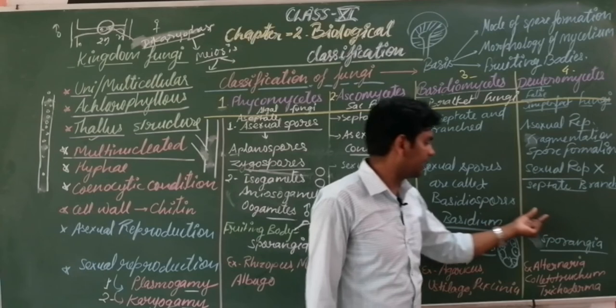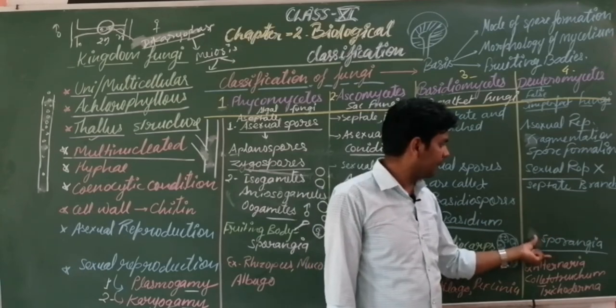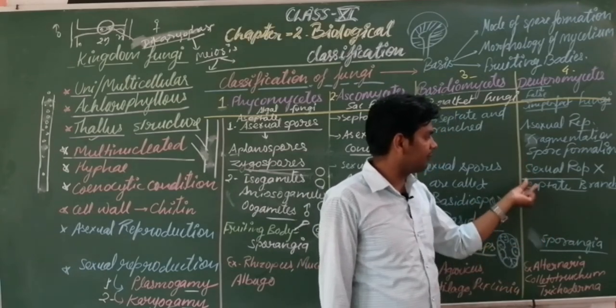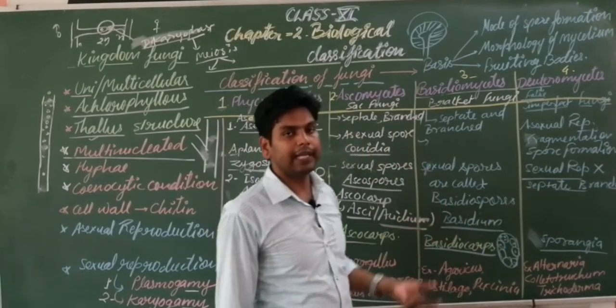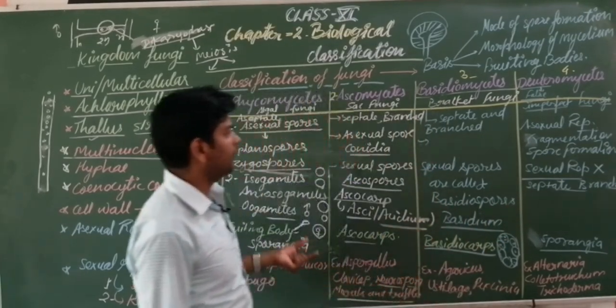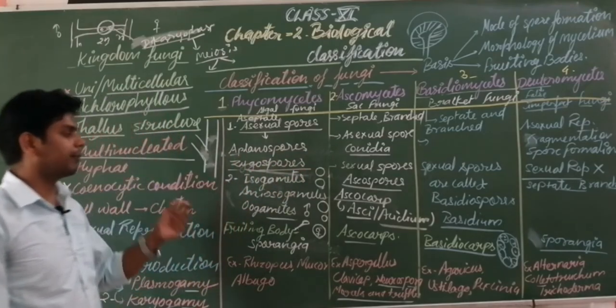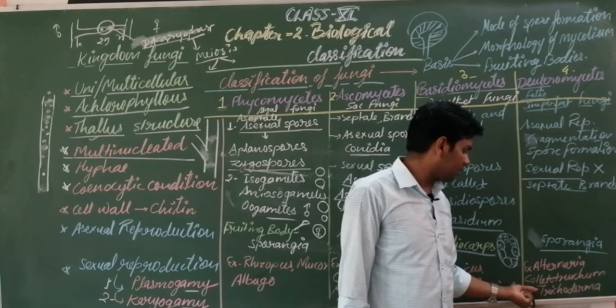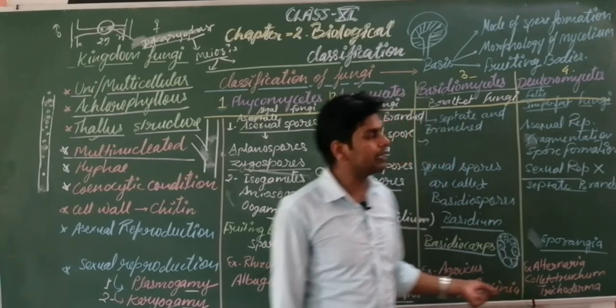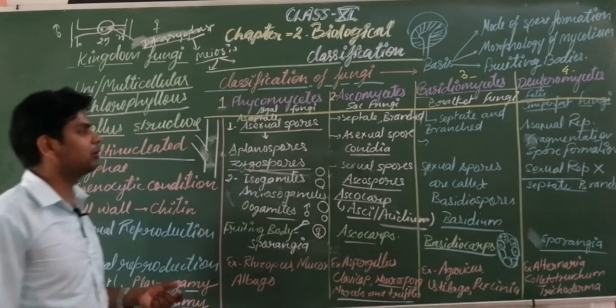Students, you are looking here, conidia is the fruiting body, and these are imperfect fungi. They may be parasitic or saprophytic in nature, so different types of food habits are found in these fungi. Examples of this category, Deuteromycetes, are Alternaria, Colletotrichum and Trichoderma.